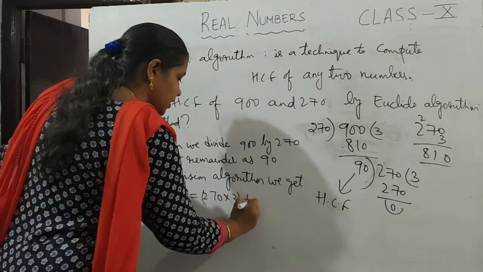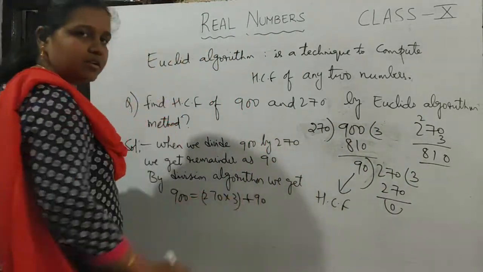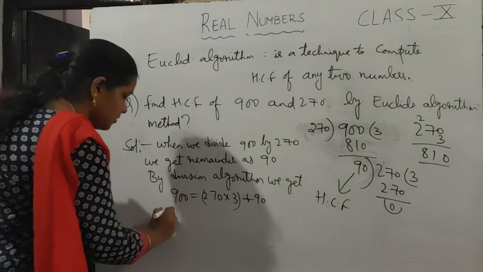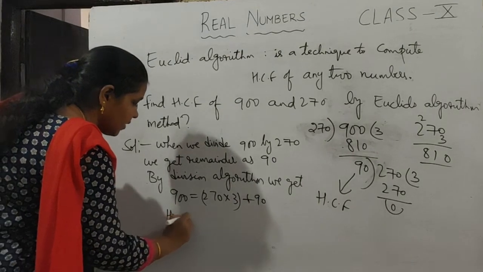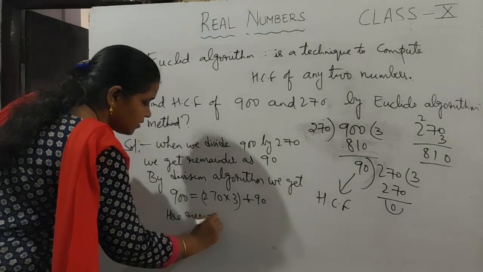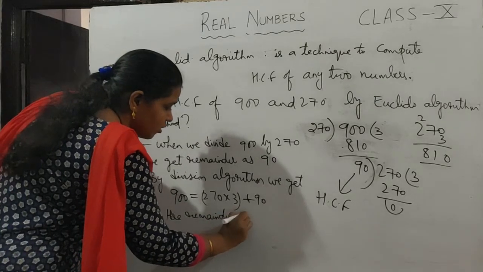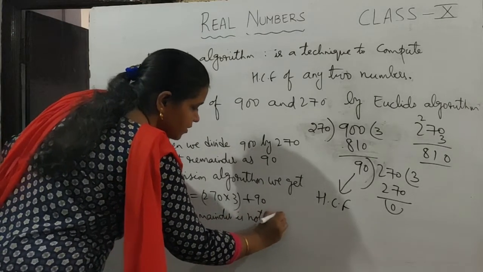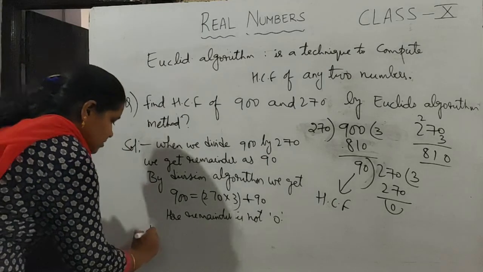The remainder is 90. So here the remainder is not 0, so again divide 270 by 90.